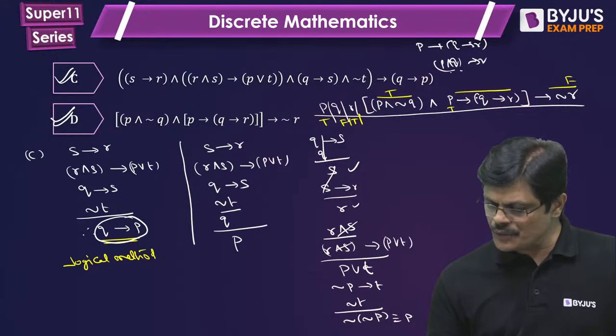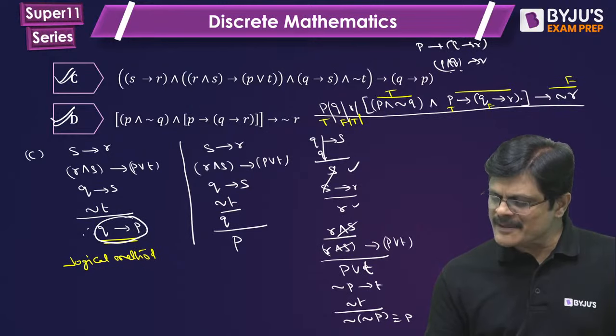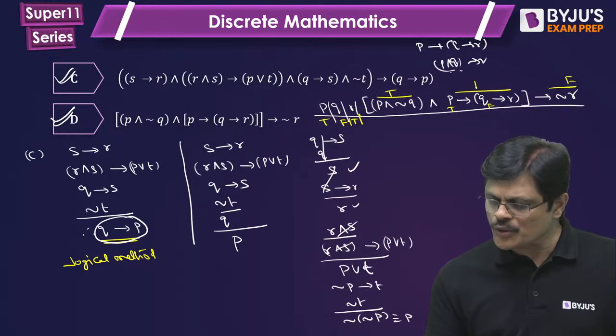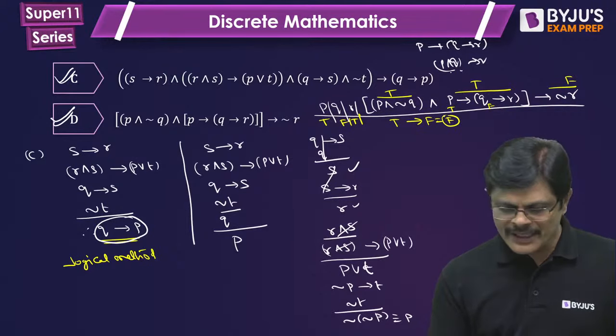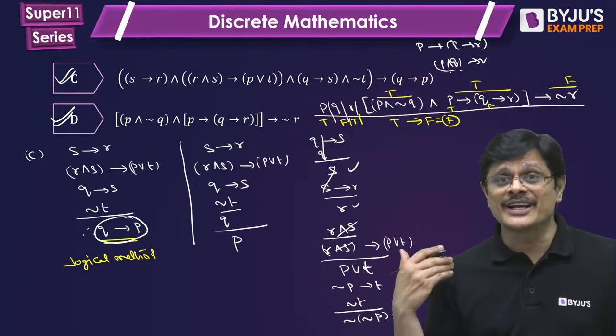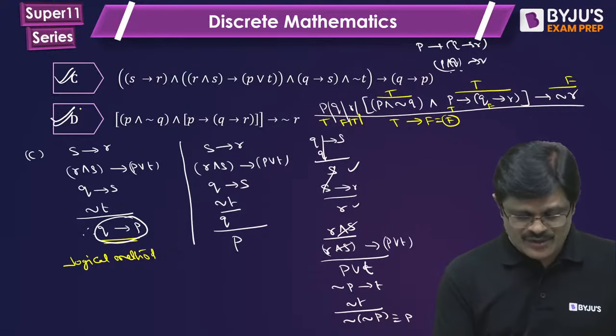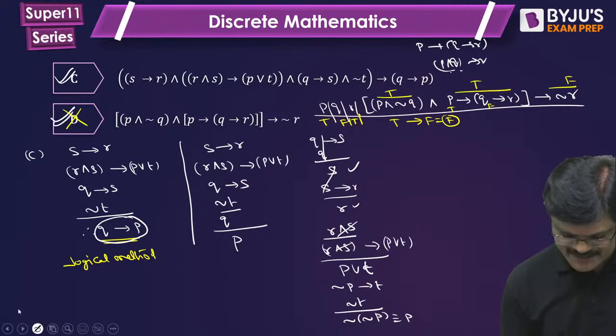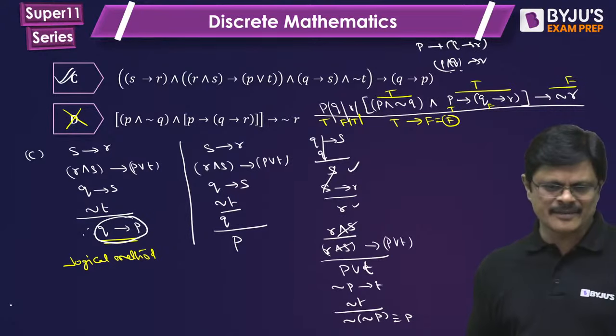Now when P is true, R is false. False implies anything is true. So true implies true, true. That is, true implies false is possible. So it can become false. So it is not valid. Am I clear? So it is invalid, my dear friends. So option D is the correct answer, my dear friends.